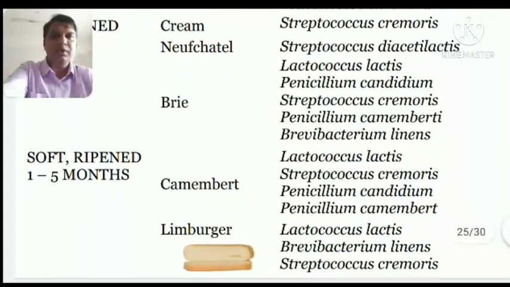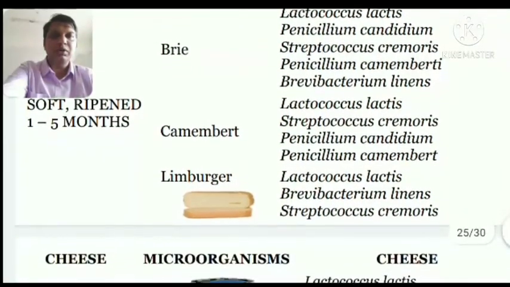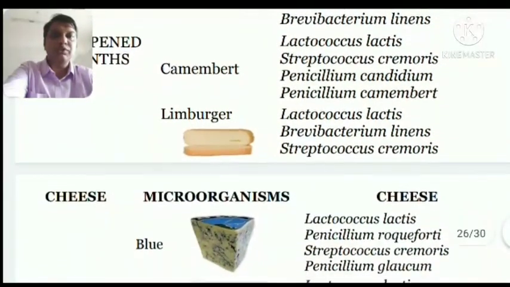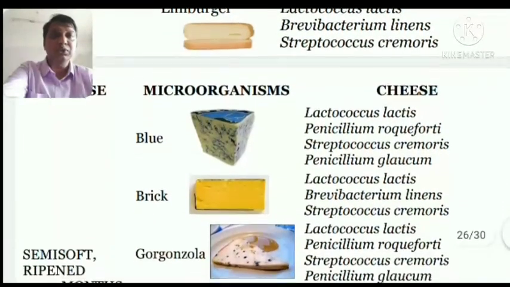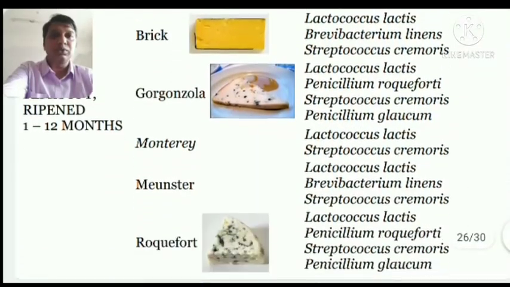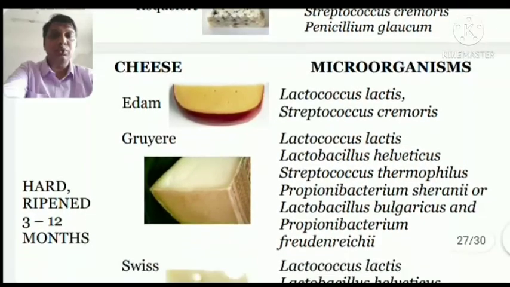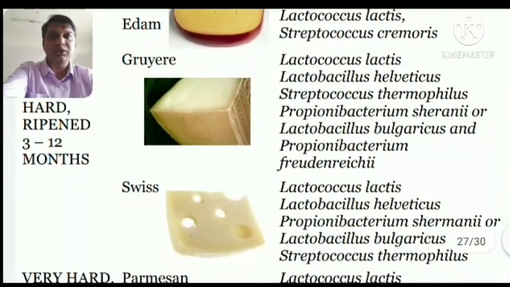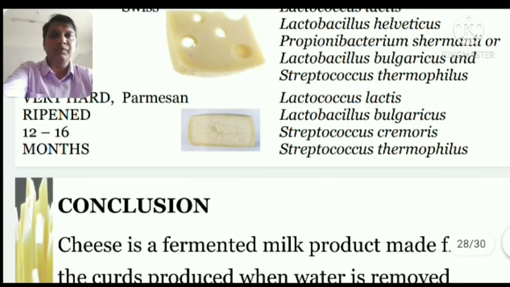Then we have soft wrapped cheese, Camembert, Limburger. We also need to know the origin of these cheeses, where they belong to, like blue cheese, brick cheese, Gorgonzola, semi soft wrapped, Roquefort, Edam, Gruyere. There is a chart, we will discuss the chart also, where it is written where we get all these cheeses.